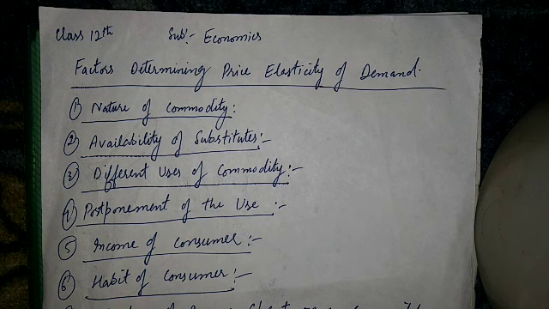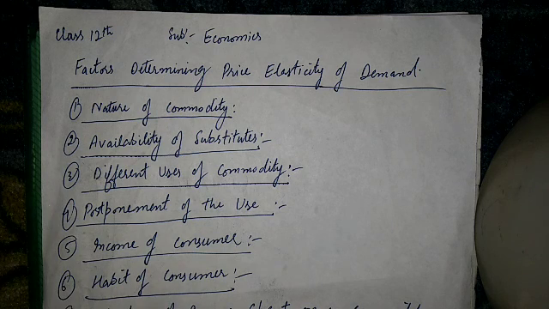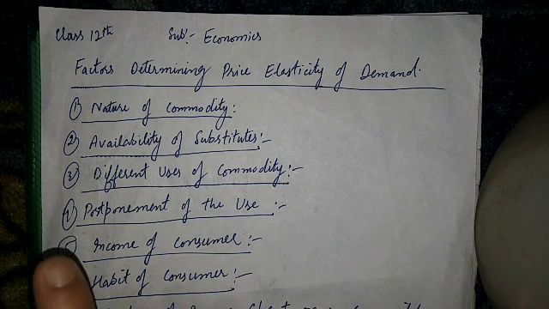You see, commodities that can be put to a variety of uses have elastic demand. For instance, electricity has multiple uses. It's used for lighting, room heating, air conditioning, cooking, etc. If the tariffs of electricity increases, its use will be restricted to important purposes like lighting. It will be withdrawn from less important uses.